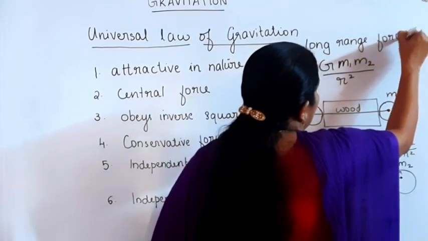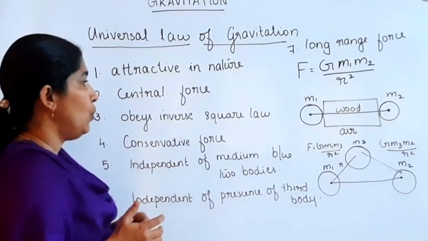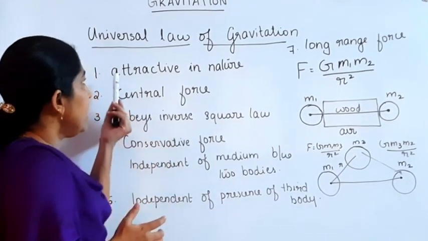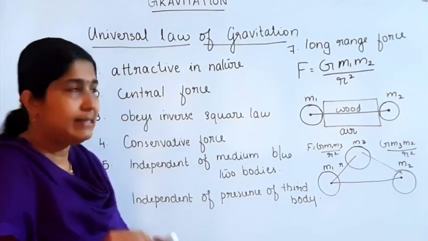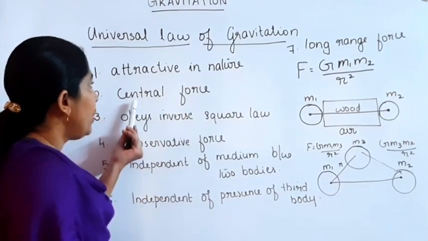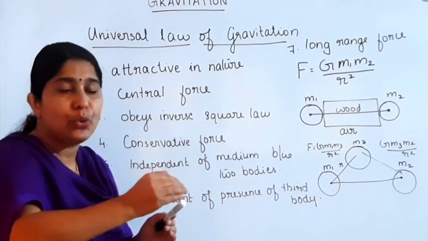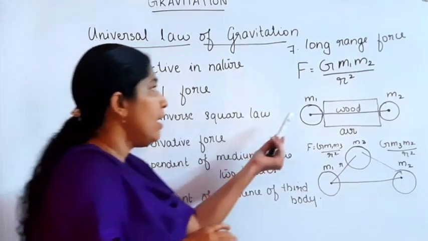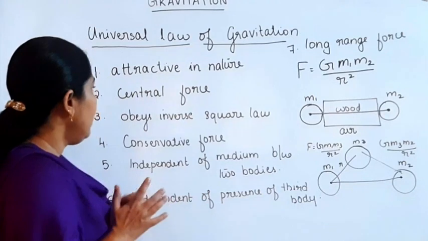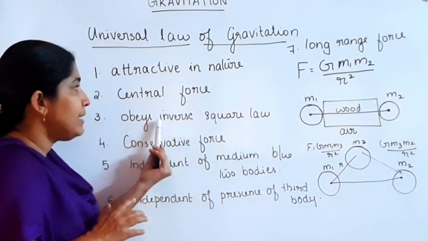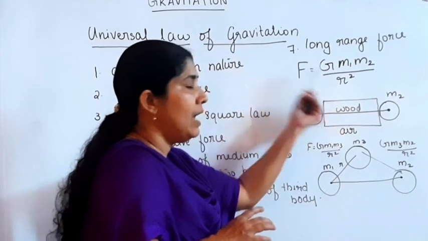These are the points regarding gravitational force. The first point is that it is always attractive in nature. The second point is that it is a central force, the force acting along the line joining the centers of two bodies, from the center of the first body to the center of the second body. The third point, it obeys the inverse square law, that is F is directly proportional to 1 by R square.